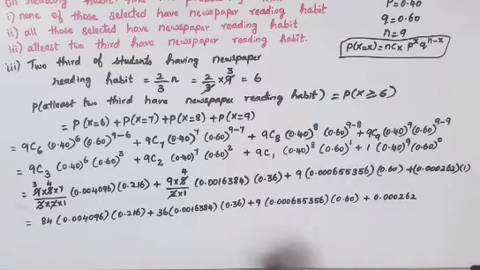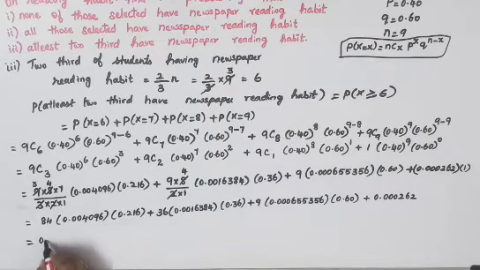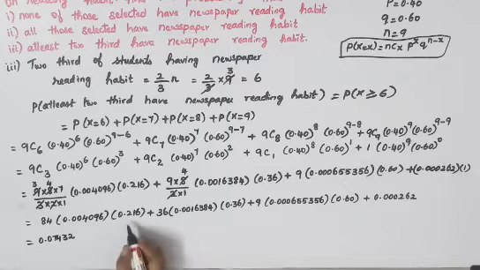0.000262. So your final answer is 84 into this whole thing, multiplying, you get your answer 0.07432. Everything you can multiply with your calculator.